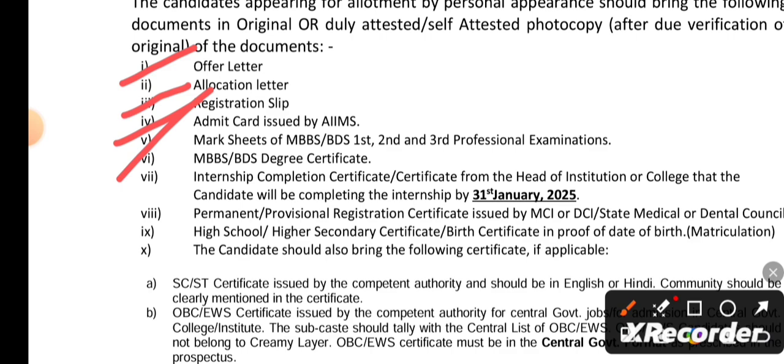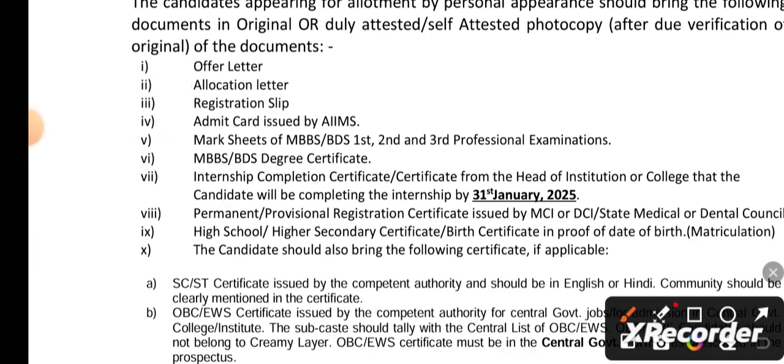And this is the consolidated marks memo they will be giving after the completion of your degree. But for each year they will be giving individual memos also. So you need to carry the individual every year memos. Along with that, you have to carry your MBBS original degree certificate. And if you are seeking admission under MDS, you have to carry your BDS degree certificate also.